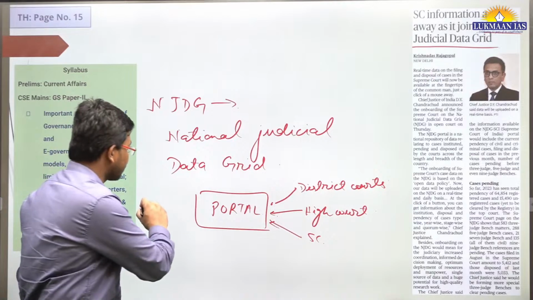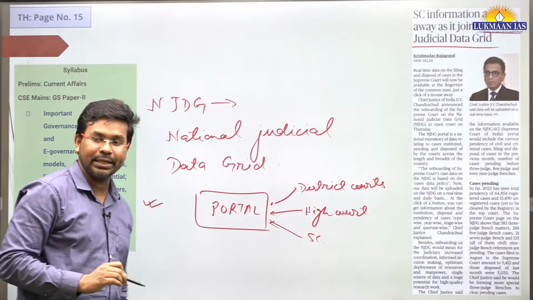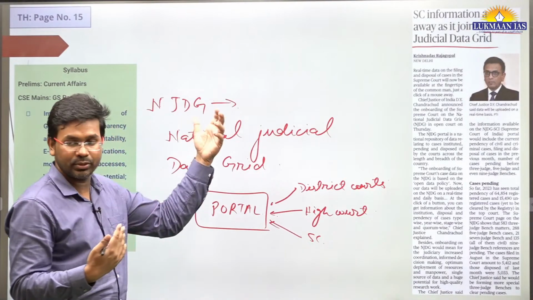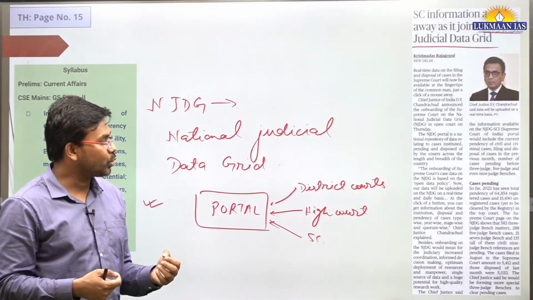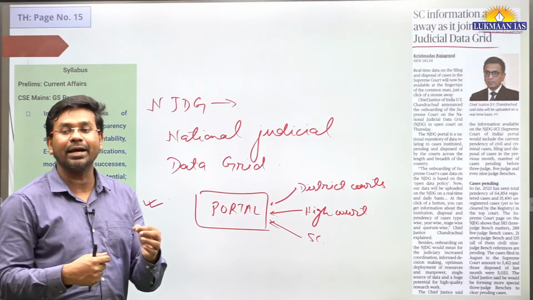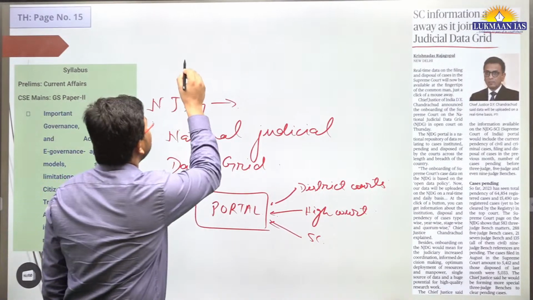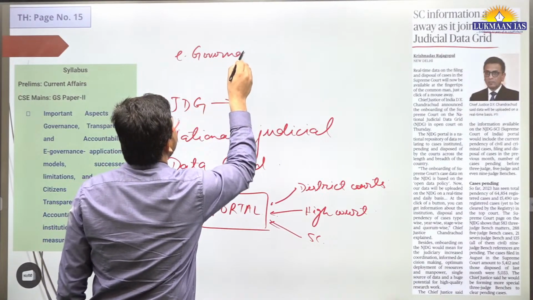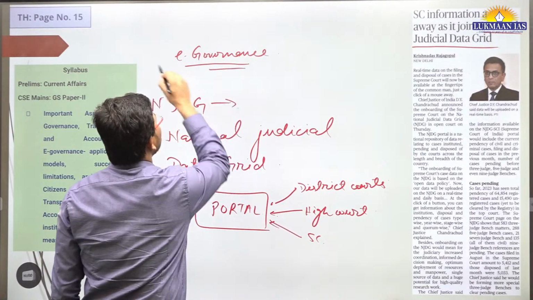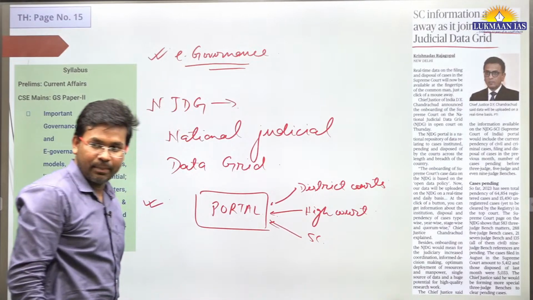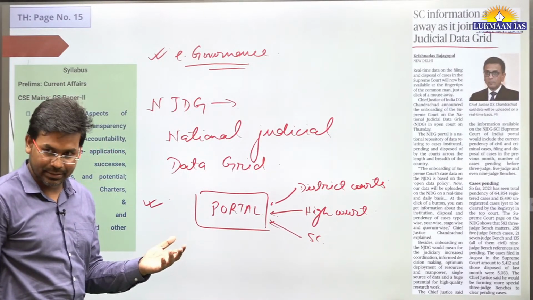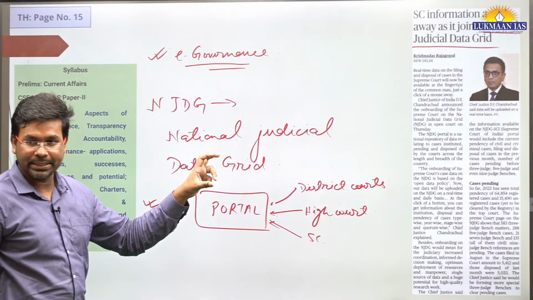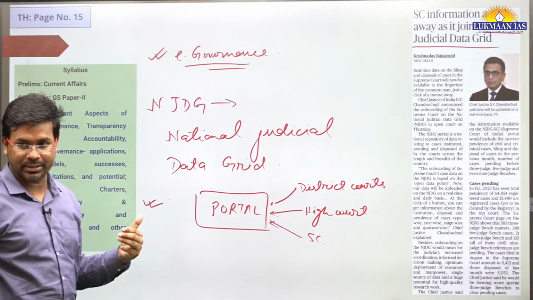So this is going to be a game changer in boosting the transparency in which the judicial system works. And it also empowers e-governance applications. So this is related to governance. It facilitates citizens to get information on a real-time basis with fewer hurdles.